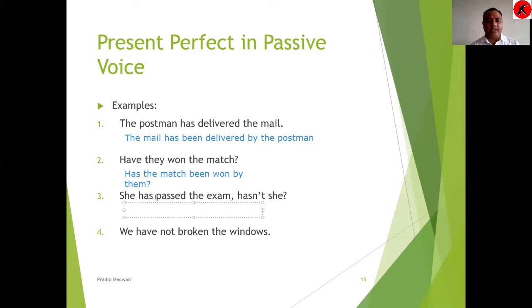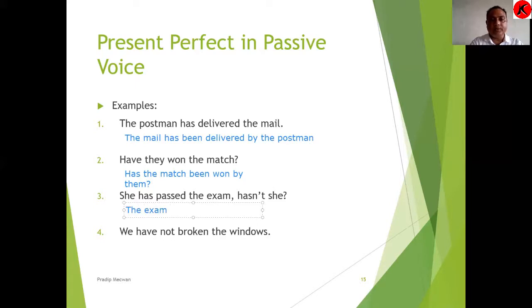First change the sentence up to the exam: she has passed the exam. Then about the question tag, we shall worry about it later. So let us first change the sentence up to the exam, then we will take the question tag at last. Since the exam is the object, we will take that object to the front: the exam.